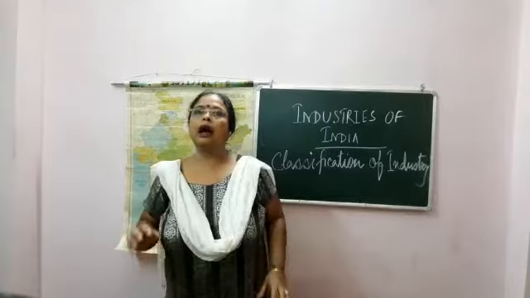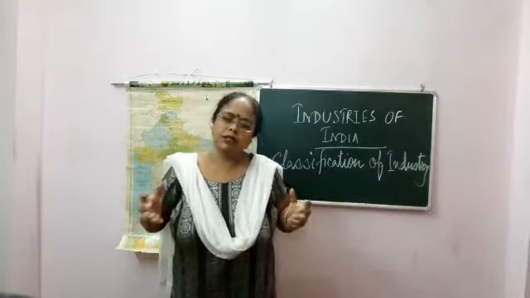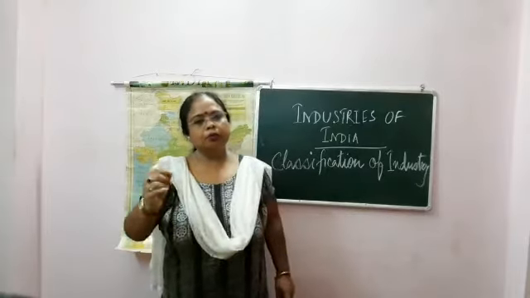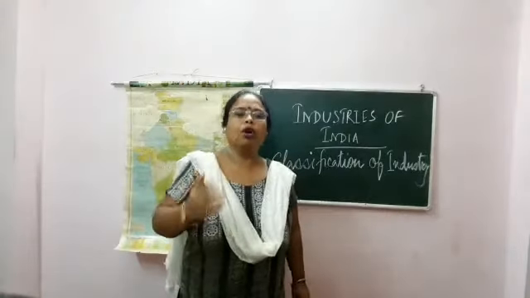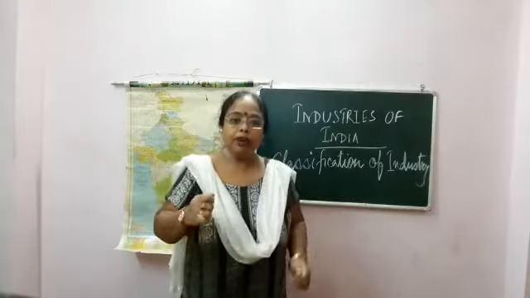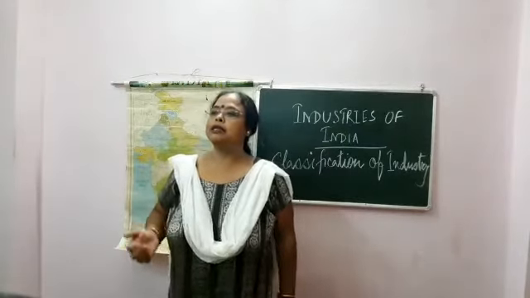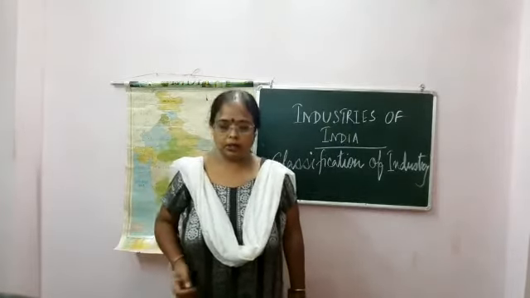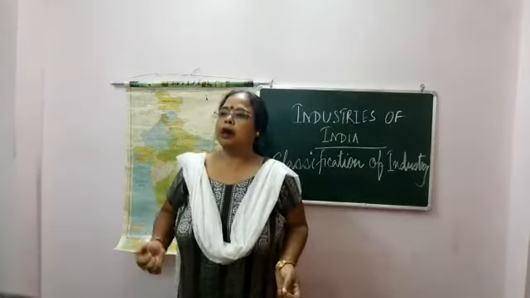Basic industries, such as iron and steel, are called key industries, because iron is there everywhere. In a mobile, some iron parts are there. The table and chair you are sitting at also have iron for fitting, such as screws. So these are the key industries. Then secondary or consumer industry produces primarily consumer goods such as watches, bicycles, furniture, etc.